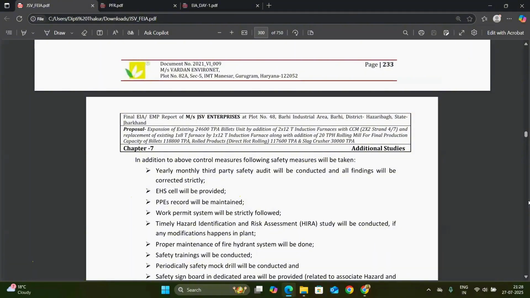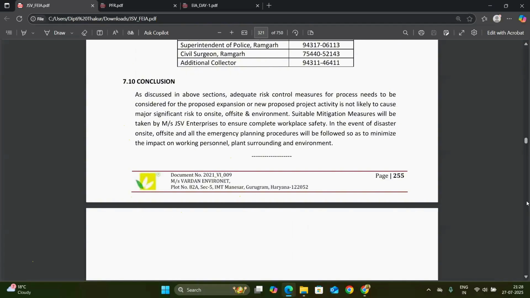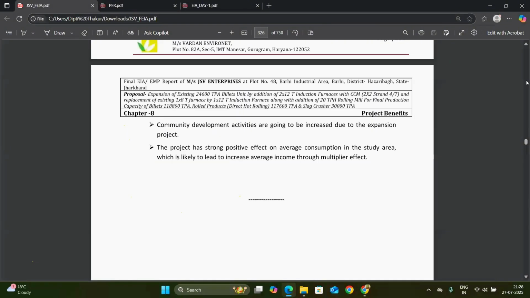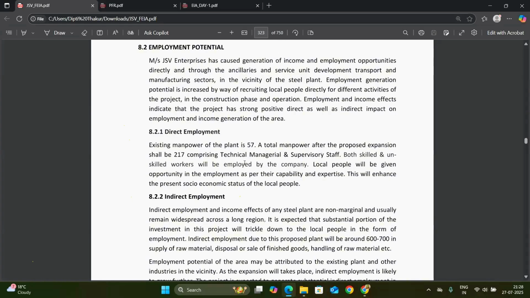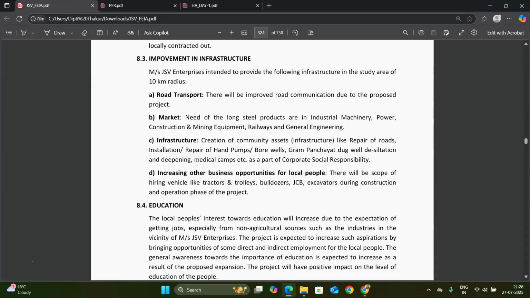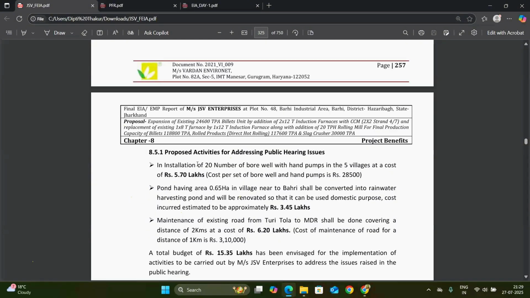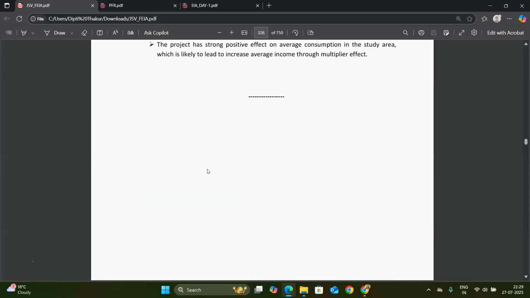So every parameter for the EIA is in the EIA report, we have to mention every parameter for the compliance of the project. Next is chapter 8, which is project benefit. What are the benefits of the installation of the project, for employment, for indirect employment, improvement of infrastructure, because if any project is installed anywhere, there is an improvement in their infrastructure, the education level of the surrounding area, and other tangible effects are also there.